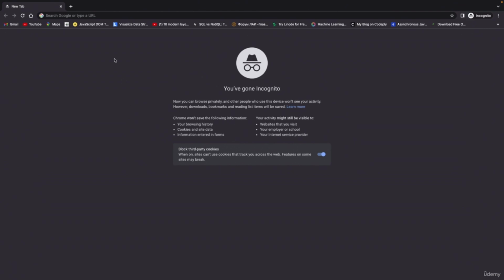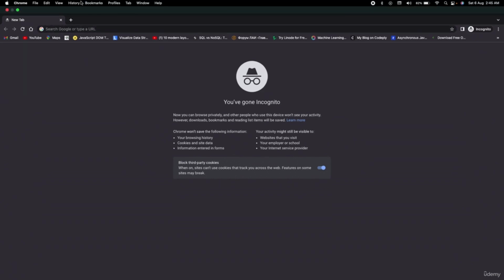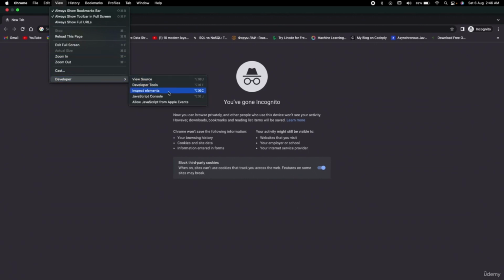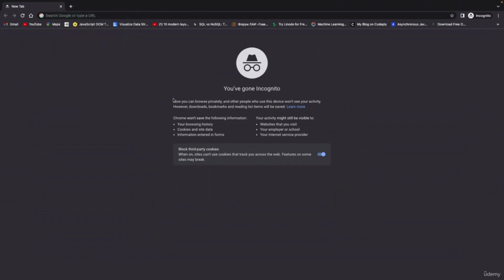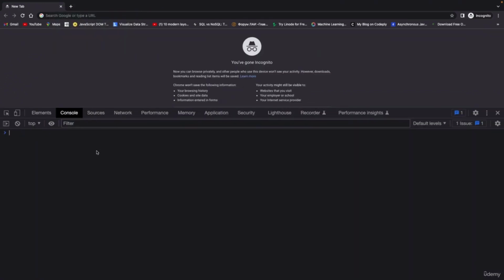So the third one is by going into this top menu bar, click view, go to developer, and then from here click JavaScript console. You can notice the first shortcut that I told you. So it's probably alt command J, or I don't know what this shortcut is on Mac. This is option. Okay, so option command J. If you click this, here you can see we are on console.